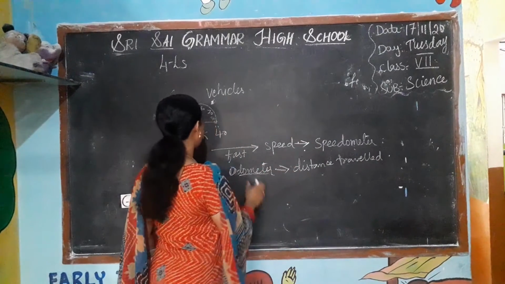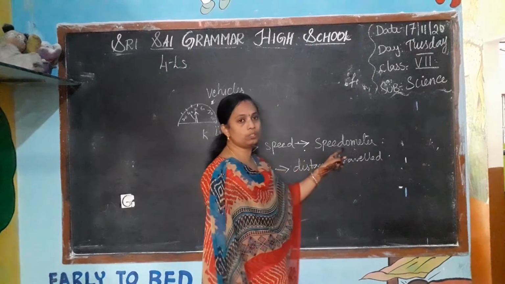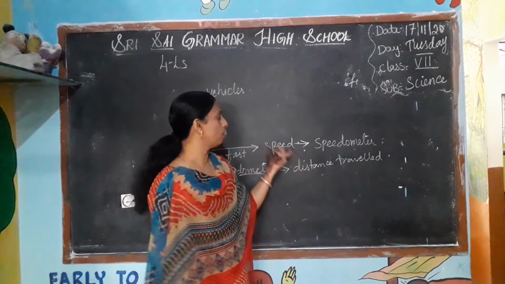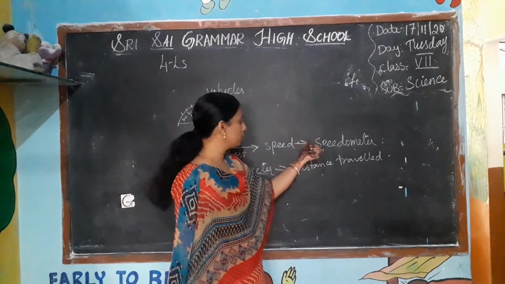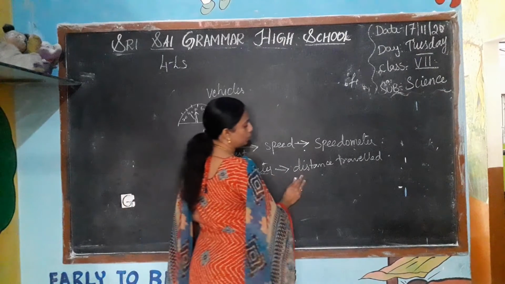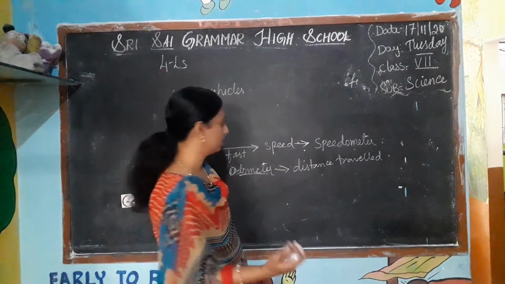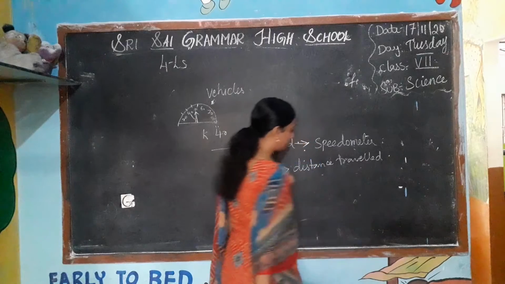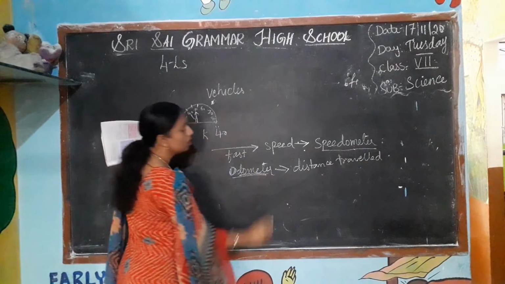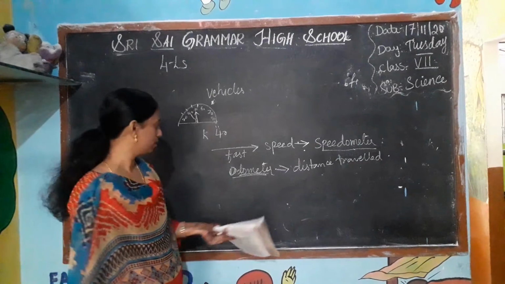What are the speedometer and the odometer? The speedometer is used to know the speed of a vehicle, how much speed it is moving, 60 kilometers or like this. It is there in our vehicles. The odometer is used to know the distance traveled by a vehicle. It is important, they may ask it as a 1 mark answer, an objective question.